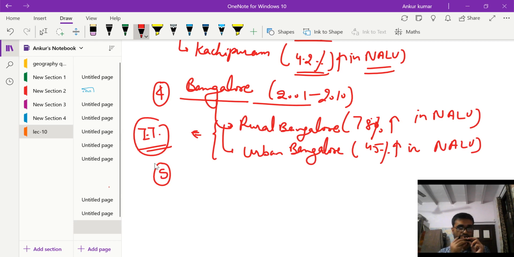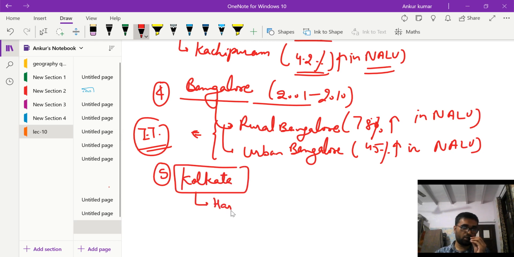The next city that we will study, that how that city expanded, was Kolkata. Kolkata expanded in three districts. In Howrah, Kolkata expanded by 17%, so it witnessed a 70% increase in non-agriculture land use area.